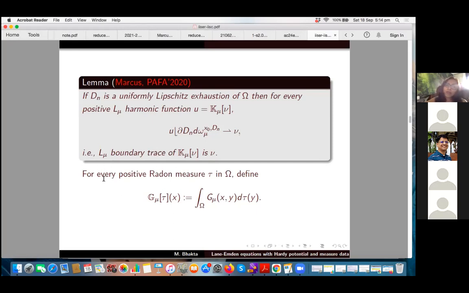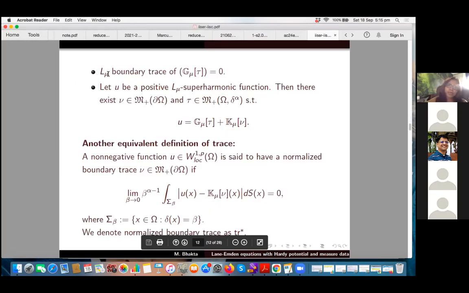Now for every positive Radon measure tau in omega, you define the Green operator acting on tau in this way: you just integrate the Green kernel with respect to the measure tau in omega. And it can be shown that the L_mu boundary trace of G_mu tau is equal to 0. If U is a positive L_mu superharmonic function, then there exists a bounded Borel measure nu on del omega and a locally bounded measure tau such that U can be written in this representation: the Green operator acting on tau plus the Martin operator acting on nu.